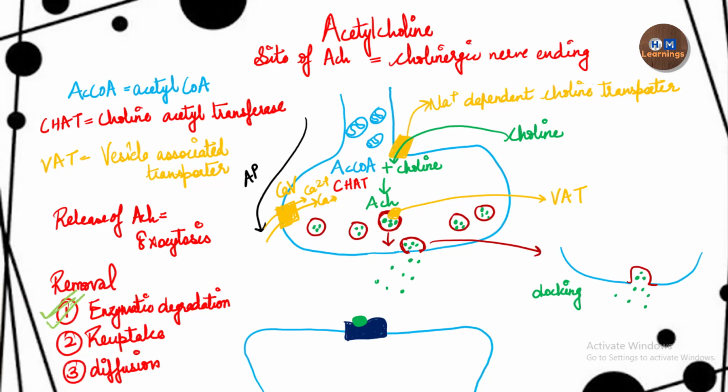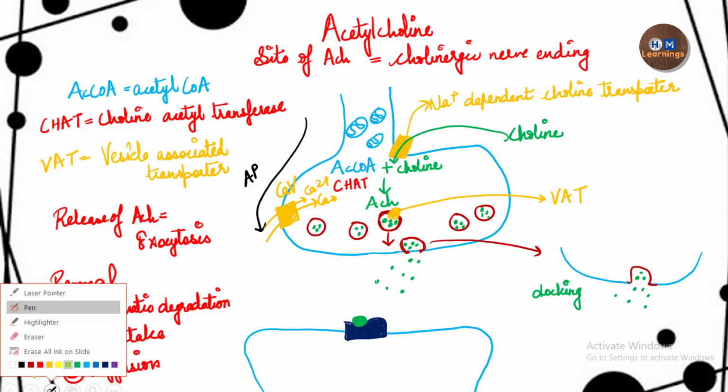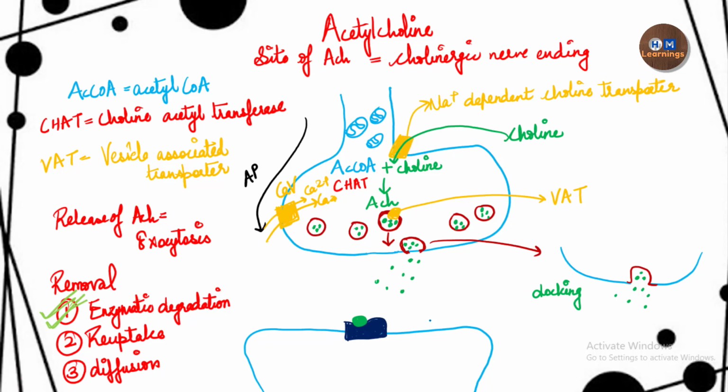So how is the acetylcholine being removed? It is removed with the help of an enzyme which is located on the postsynaptic membrane, and this enzyme is named acetylcholinesterase.